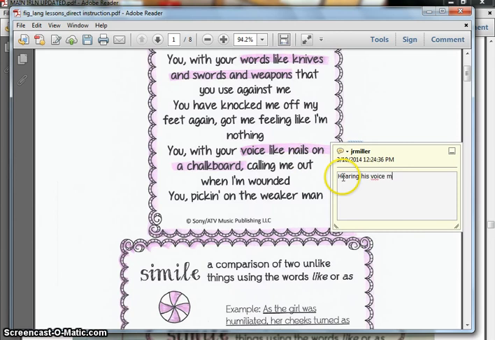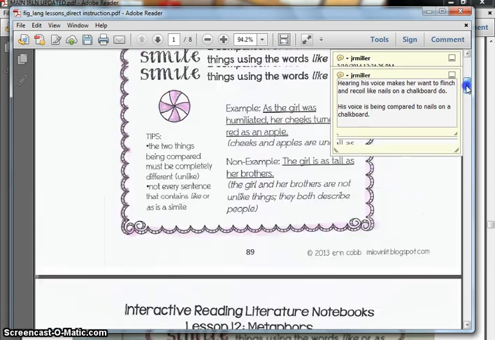Hearing his voice makes her want to flinch and recoil like nails on a chalkboard do. And the two things being compared: his voice is being compared to nails on a chalkboard. Okay, so you will put that in your notebook.